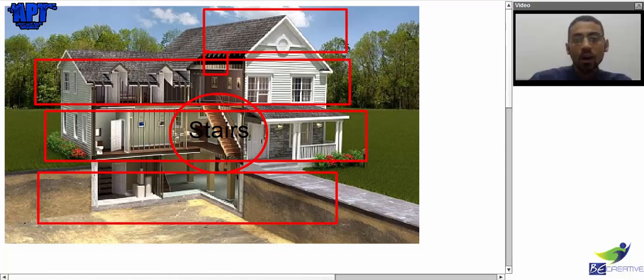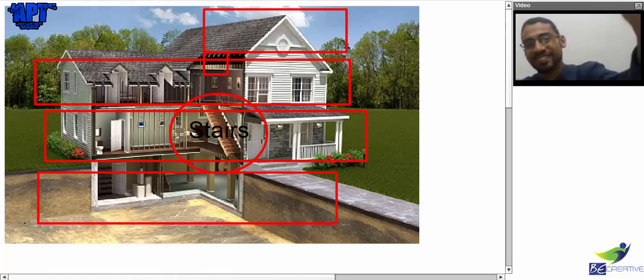Also I have what? What's this? What's the green area? Yes, a garden. So the green area is called a garden.